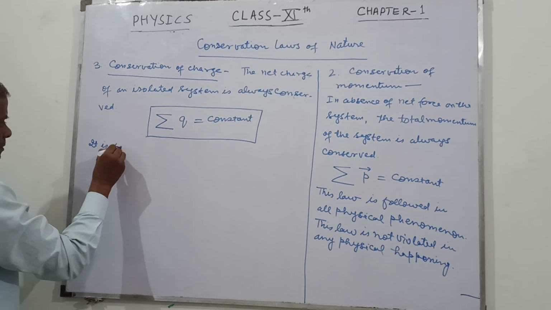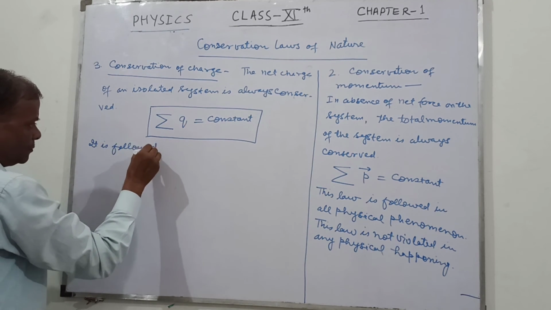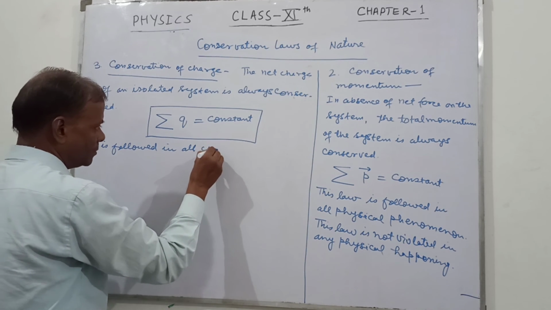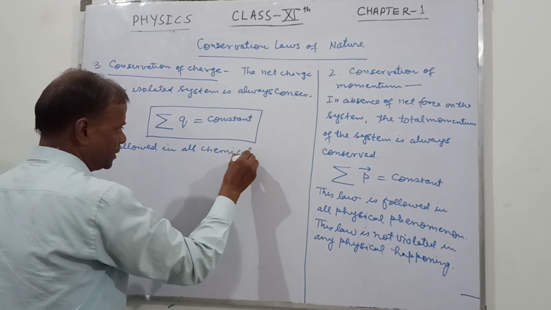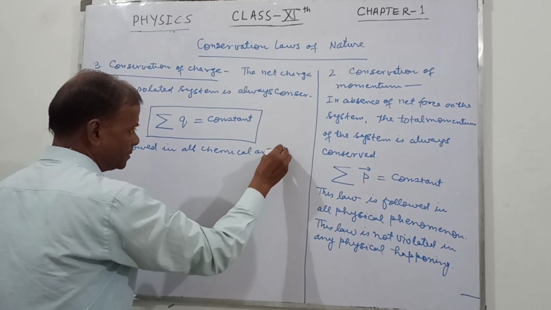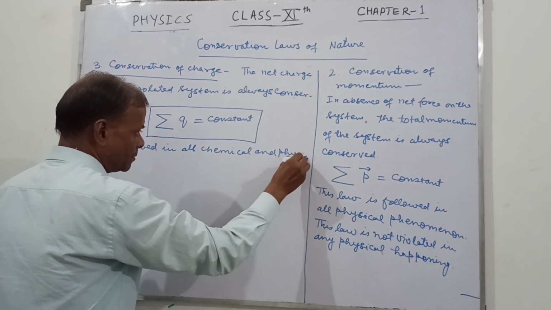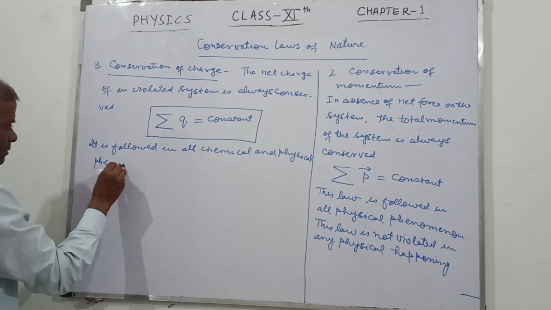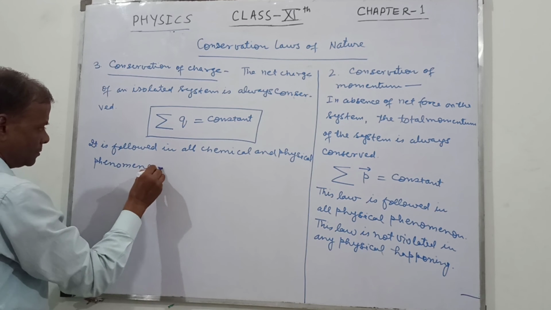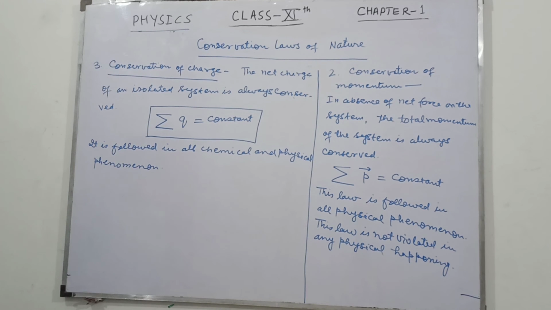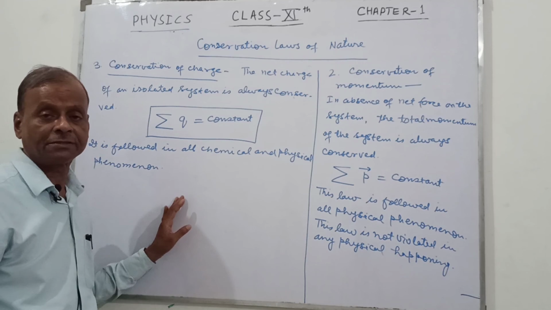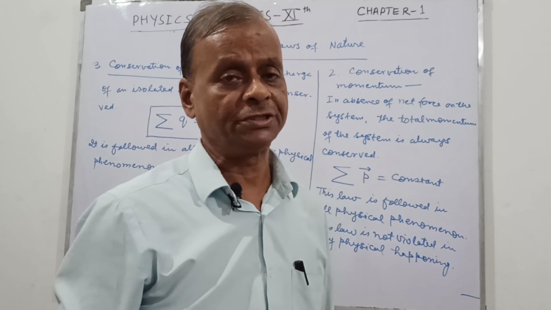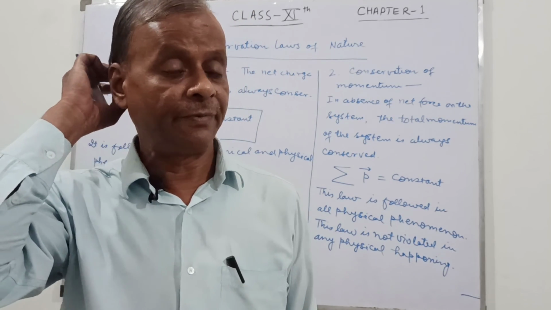It follows in all chemical and physical phenomena. So this is never violated. In case of chemical reactions, it is always followed. Suppose oxygen and hydrogen make water.